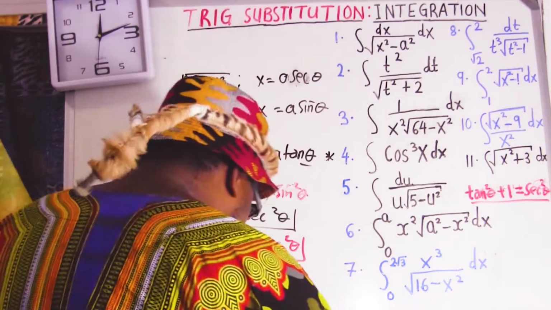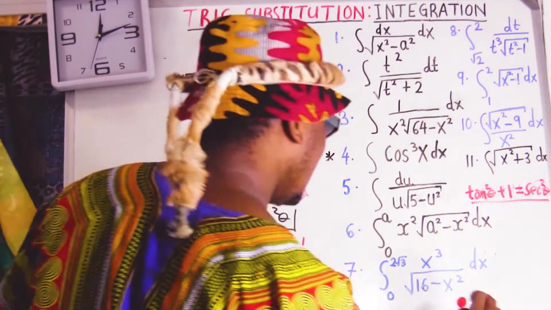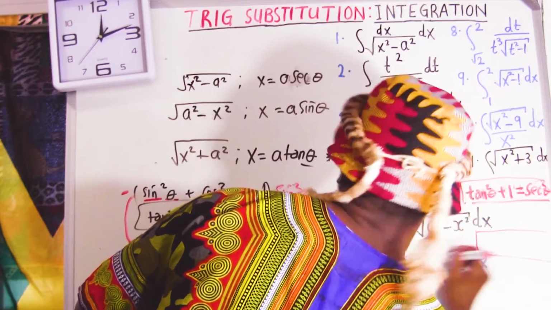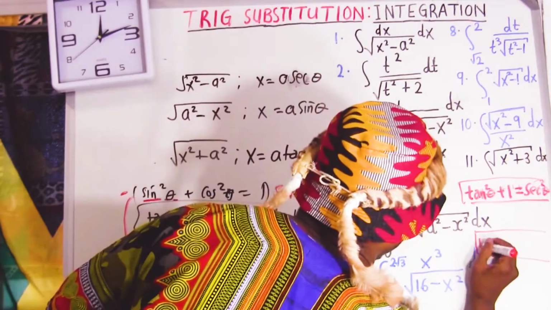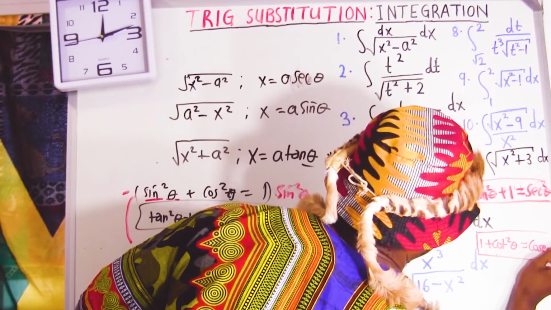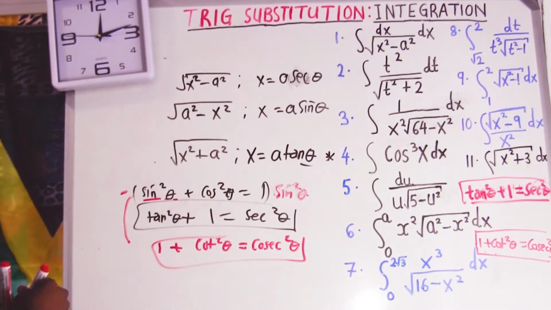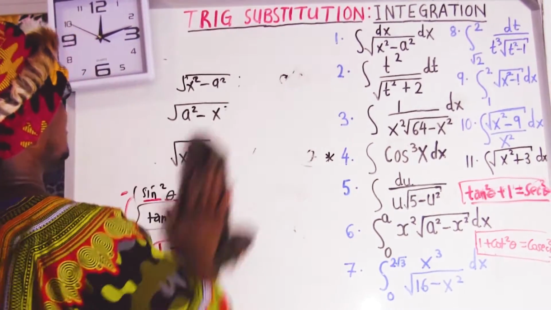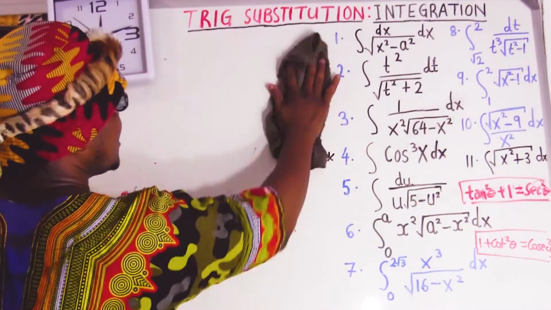So I can write it aside because I'm going to use that too. Right here, because I'm going to use this one. 1 plus cot square equal to cosec square of the angle. Okay, cool. Now let's go to question number 1. So now we have all we need. Let's go to the question now and see how we can apply it.